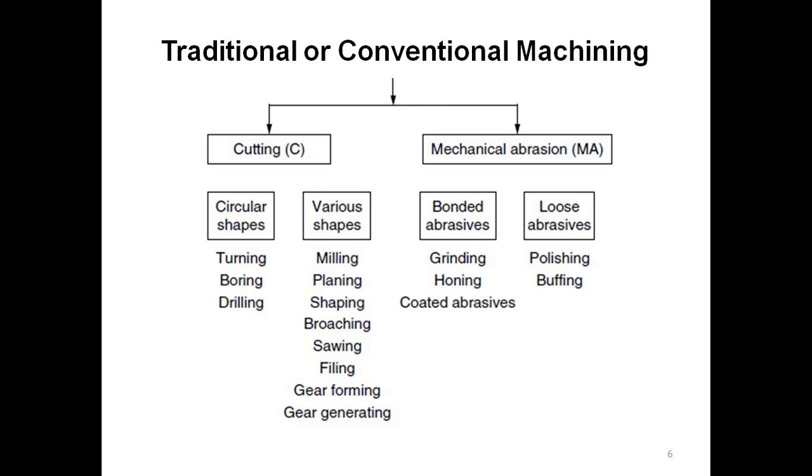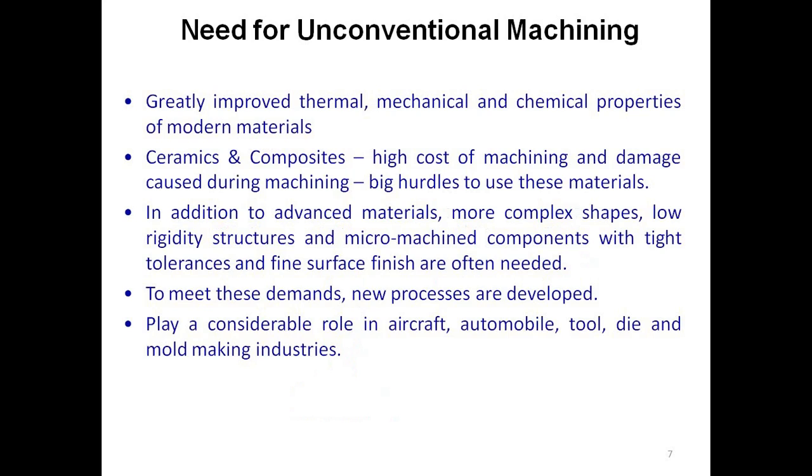In various shapes, milling, planing, shaping, broaching, filing, gear forming, gear generation takes place. In bonded abrasive, grinding, honing takes place. In loose abrasives, polishing, buffing takes place. These are all the basic traditional or conventional machining process we come through in day-to-day life.